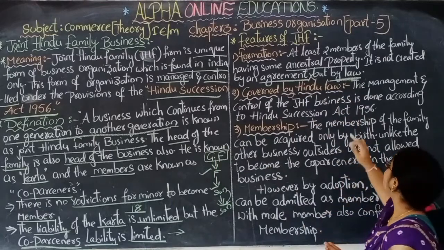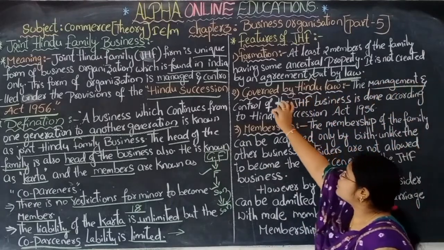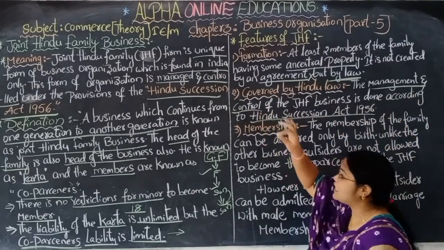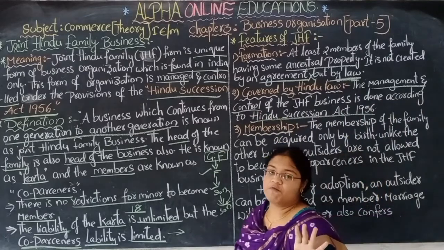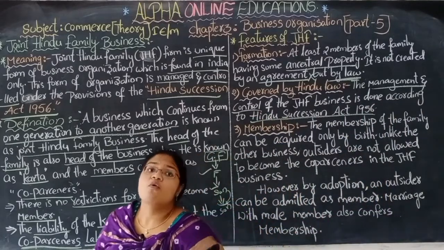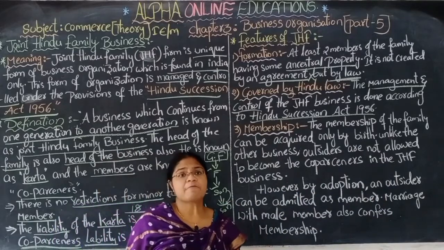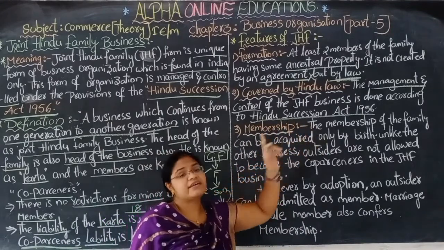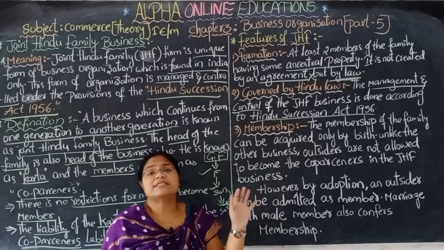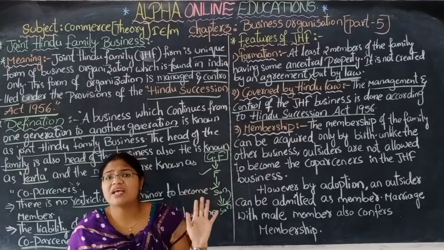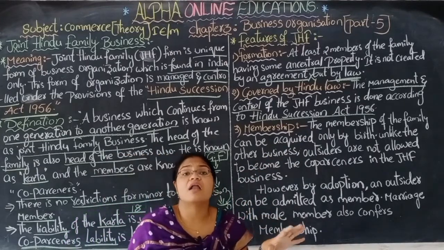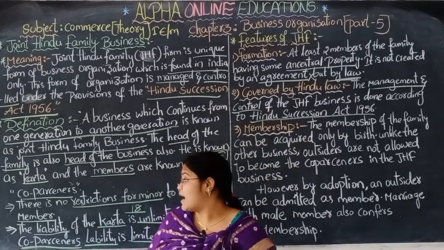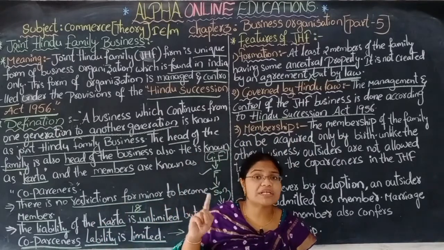The management and control of the joint Hindu family business is done according to the Hindu Succession Act 1956. Whatever the management activities and controlling activities are, they are done according to that law. This business is not started with the help of any agreement. It is started by law, the Hindu Succession Act 1956. The minor can also become a member. There is no restriction at all.